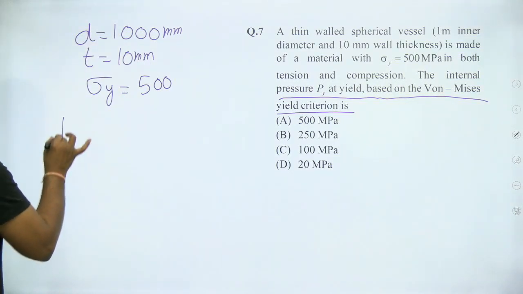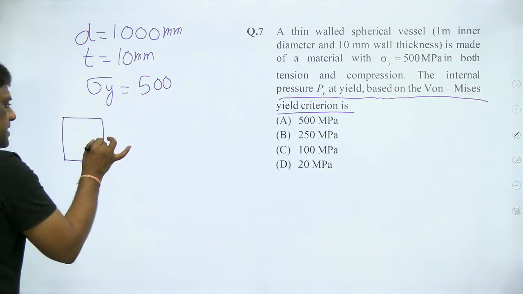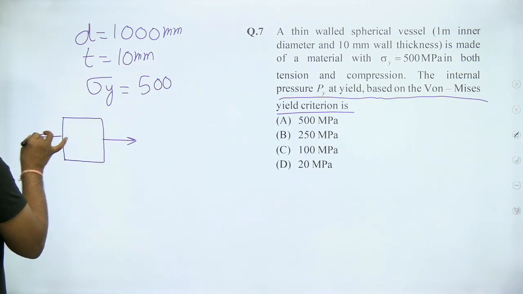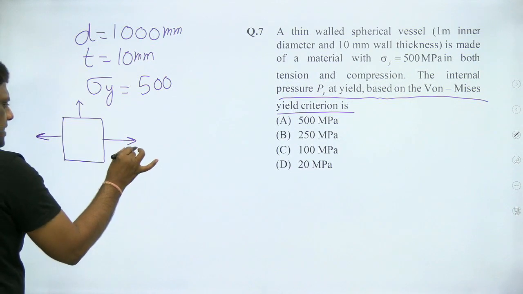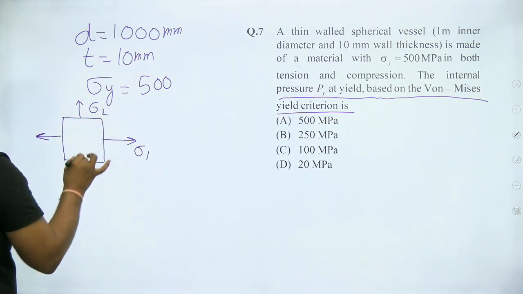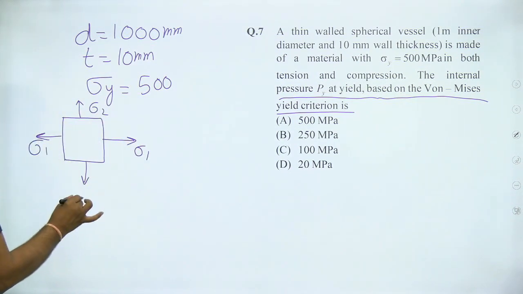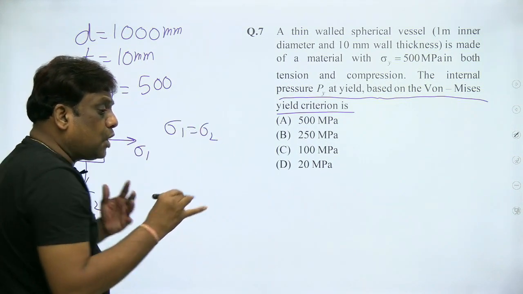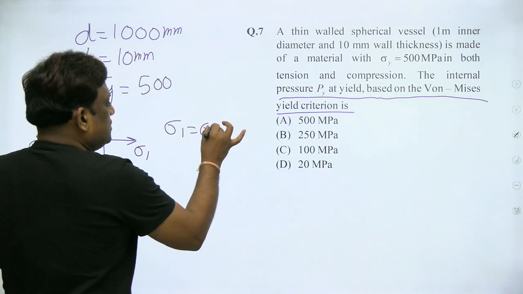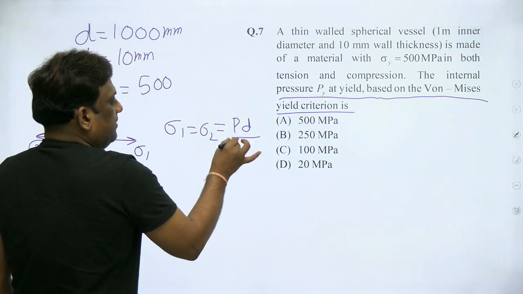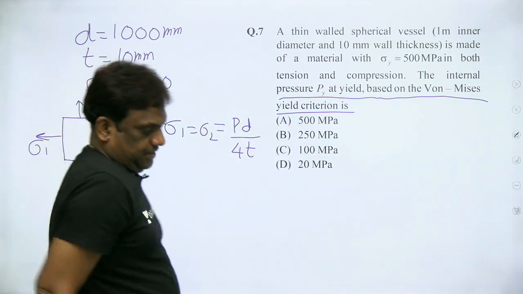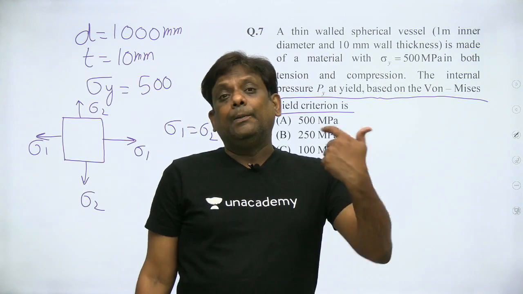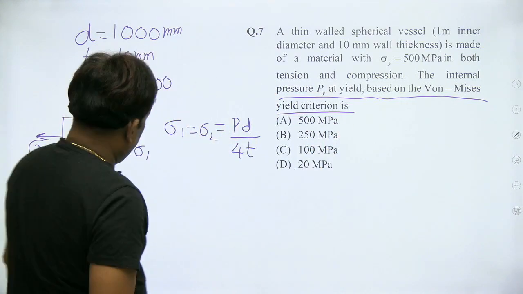whenever a spherical vessel is subjected to internal pressure, and if you take an element, sigma 1 and sigma 2 are principal stresses, and in a spherical vessel, because of symmetry, sigma 1 and sigma 2 are the same, and that is given by PD by 4t.